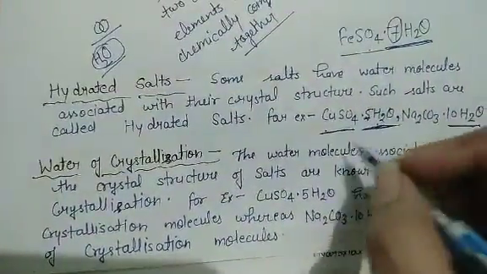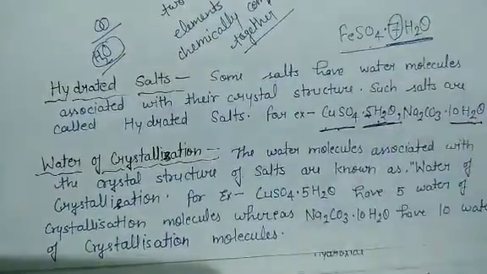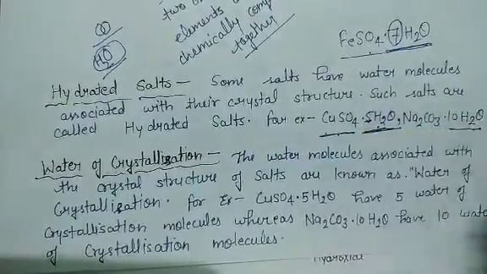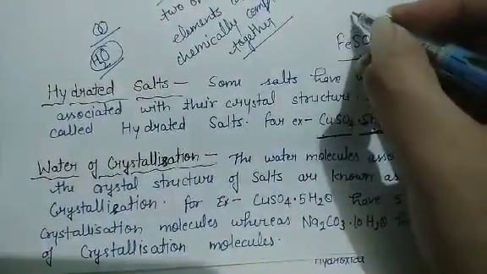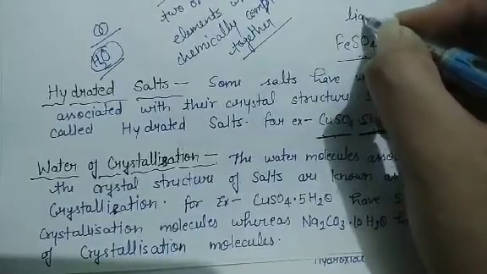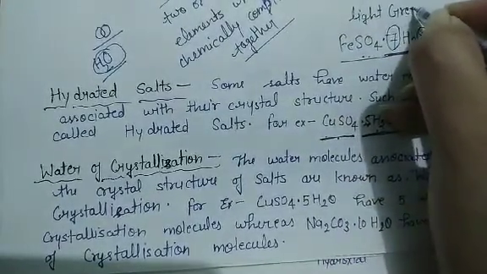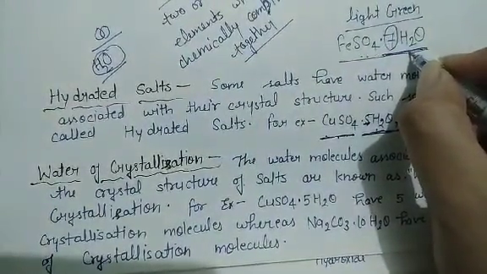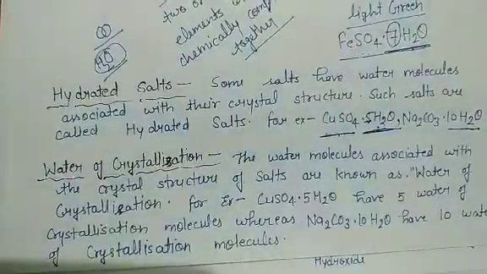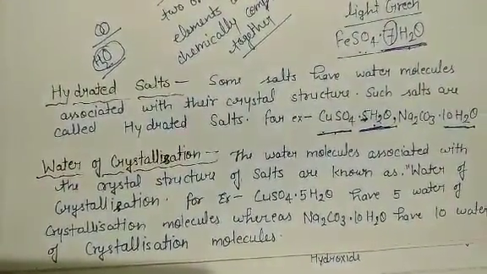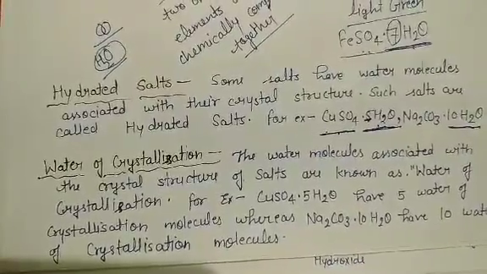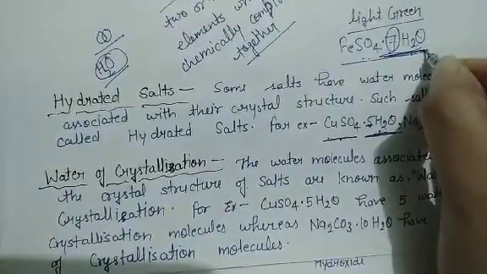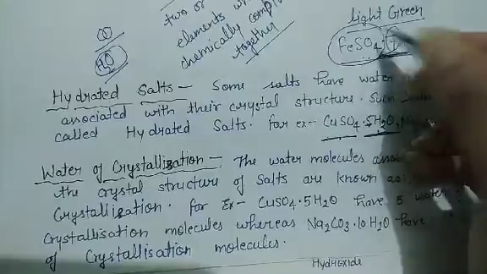As we discussed earlier, copper sulfate has a very pleasant blue color, and that is because of these 5 water molecules associated with it. Similarly, FeSO4 is light green in color, and its light green color is because of these 7 water molecules associated with its crystal structure. In case of hydrated salts, if you heat them, these water molecules evaporate after heating, and the color of these salts changes.